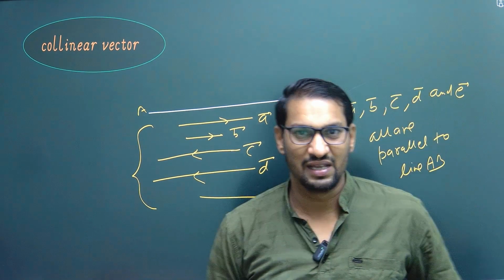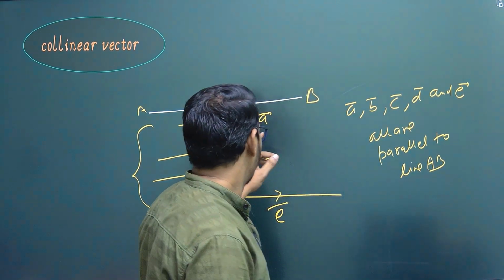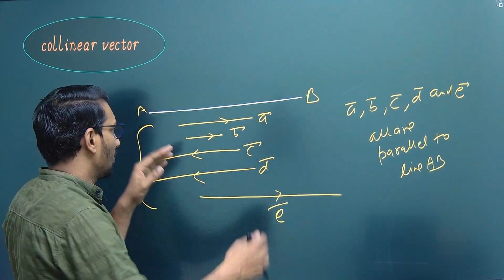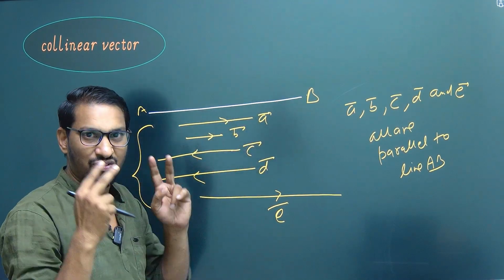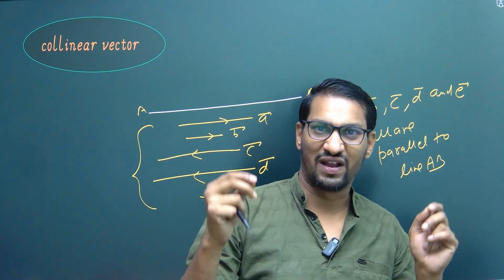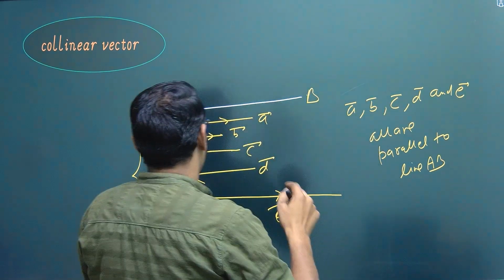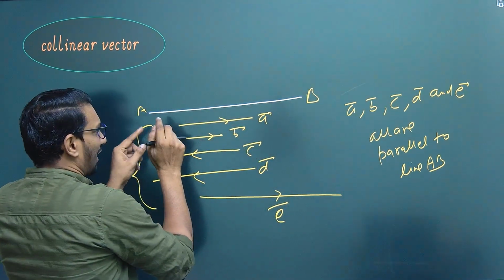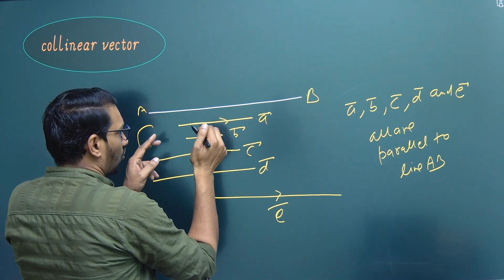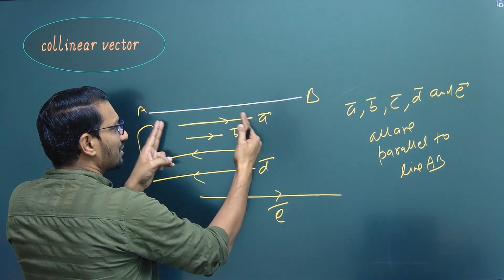When we say vectors are parallel to a line, then forget about direction of vector, because we compare with a line, and when we compare with a line, we only take line segment of vector, forget about its direction. Here we only take this line, forget about this direction. So we clearly see that this line is parallel to this line.